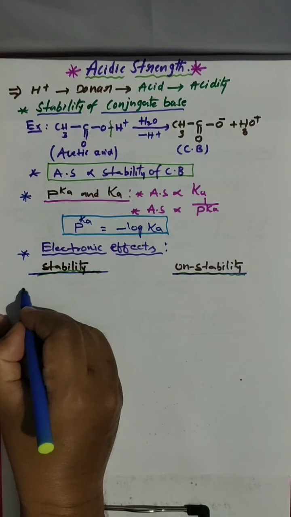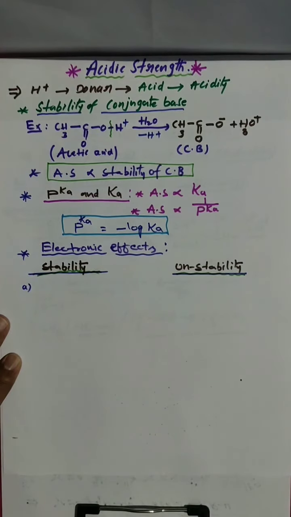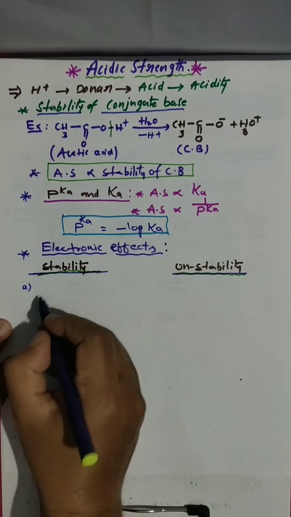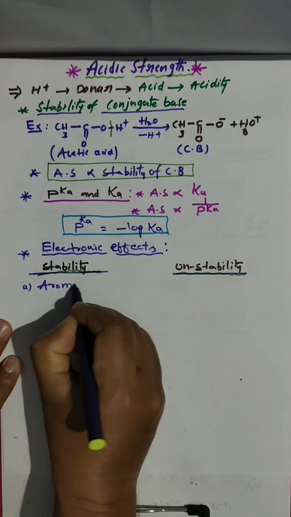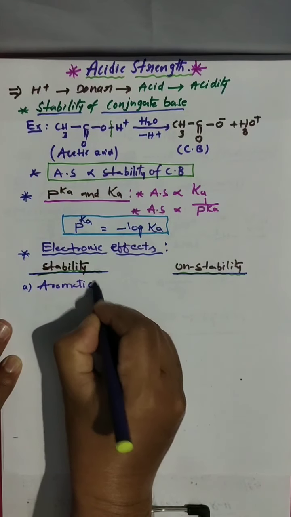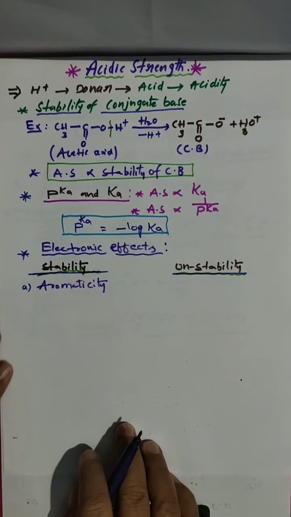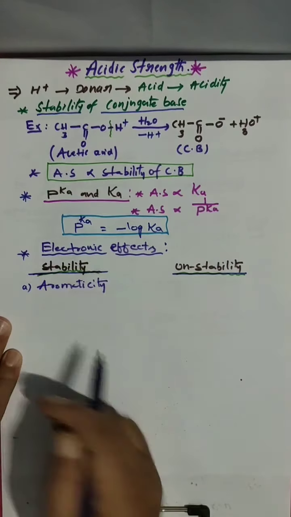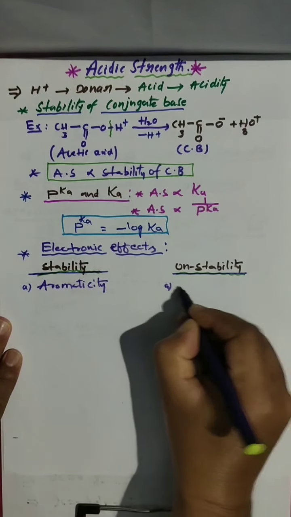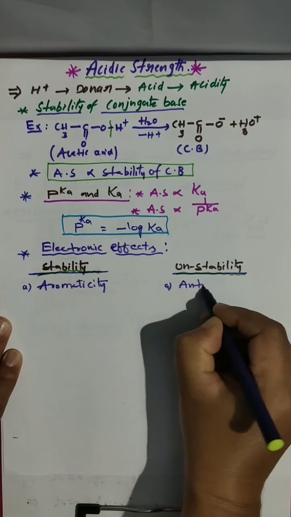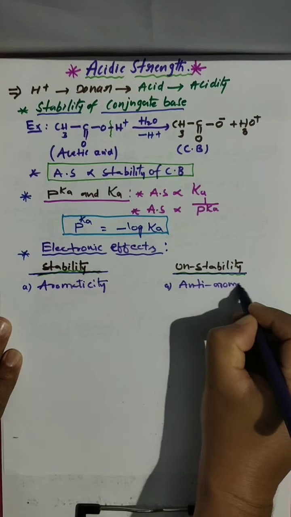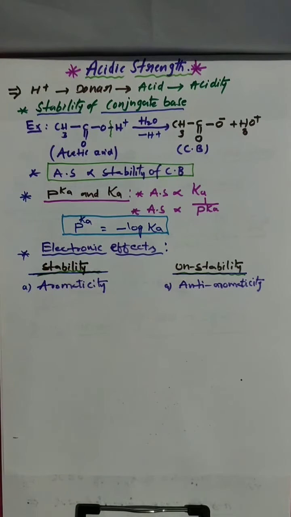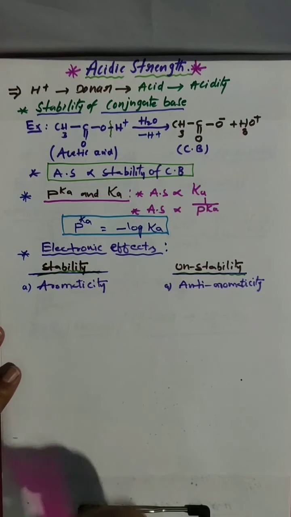Clear? First, if acetic acid or carboxylic acid, whatever it may be, has aromaticity, those are strong acids. So if aromaticity is there, it is stable. And when it is unstable, that means anti-aromaticity. Clear? If anti-aromaticity is there, that is unstable.